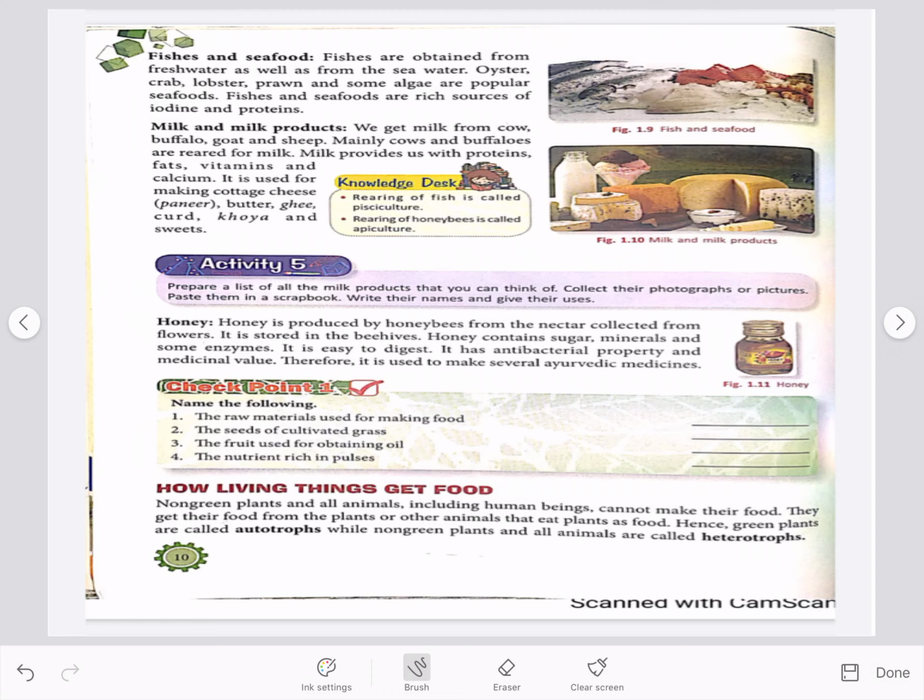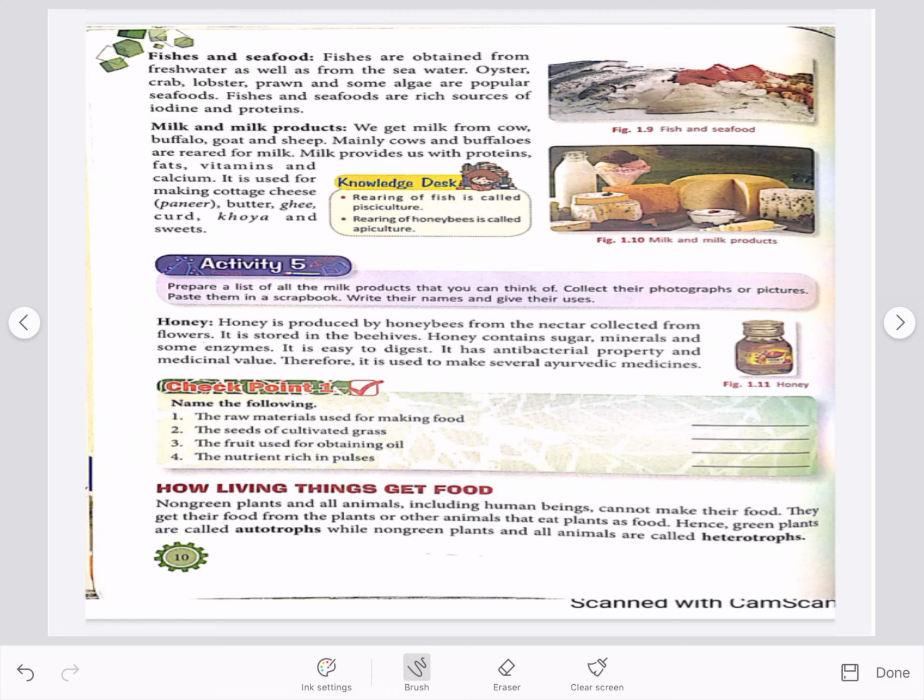Fishes and seafood. That is, fishes and seafood are rich sources of iodine and proteins. We get the seafood that is present in seas, and its examples are oyster, crab, lobster, prawn and some algae. These are the popular seafoods that are eaten mainly by the people who are living near coastal areas.